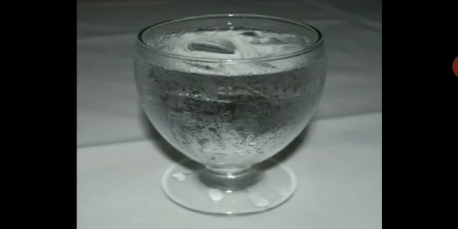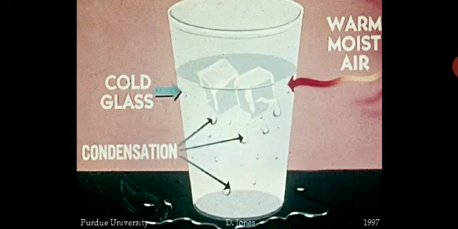Here you can see some examples of condensation in your day-to-day life. Here you have a glass of water filled with ice, and that's why the surface of the glass will be cold. When the air comes in contact with the cold surface, it will get condensed. It will turn into water droplets, which will be seen on the outer surface of the glass. That is condensation. Warm moist air coming in contact with the cold surface, that is the glass with ice, forms water droplets because of condensation.